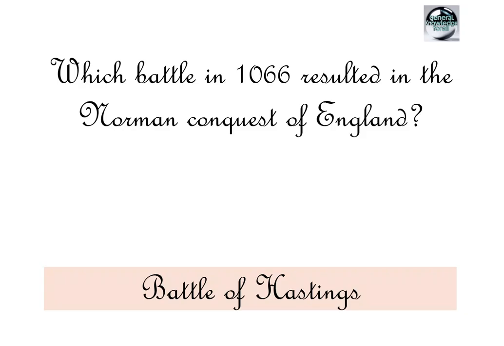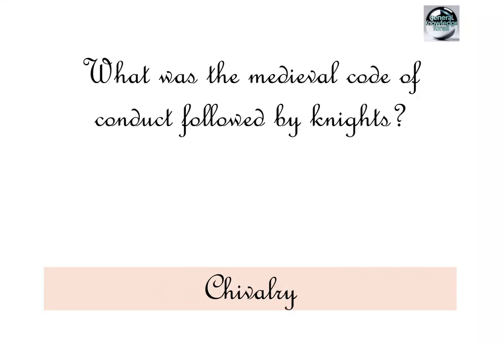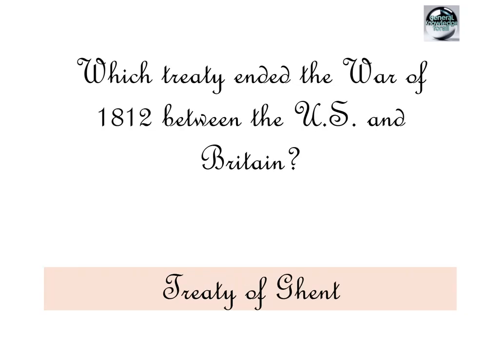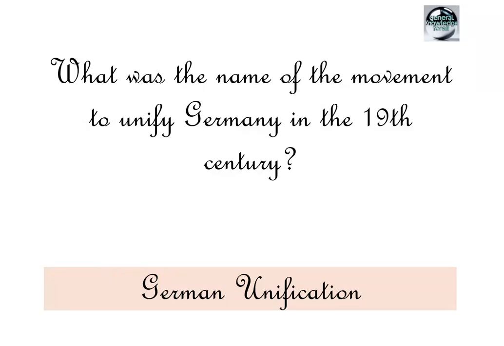Which battle in 1066 resulted in the Norman conquest of England? Battle of Hastings. Who was the first emperor of China? Qin Shi Huang. What was the medieval code of conduct followed by knights? Chivalry. Which treaty ended the War of 1812 between the US and Britain? Treaty of Ghent. Who was the first president of independent Kenya? Jomo Kenyatta.